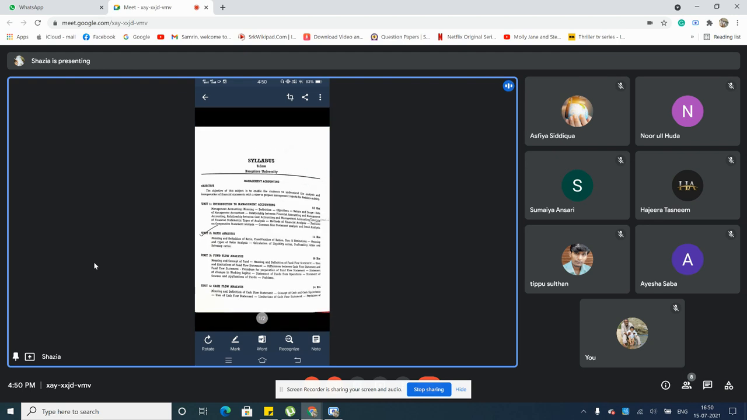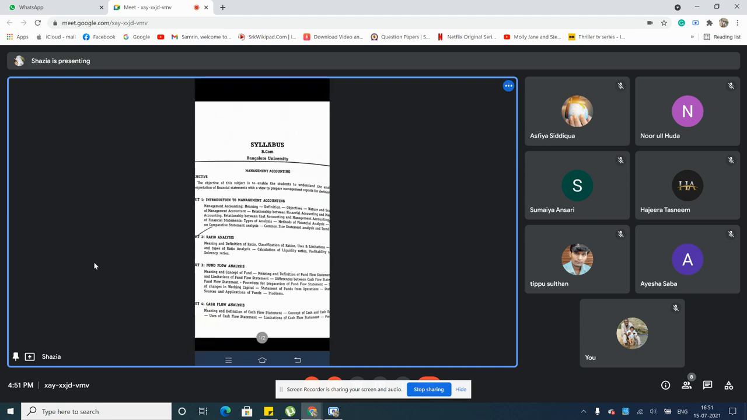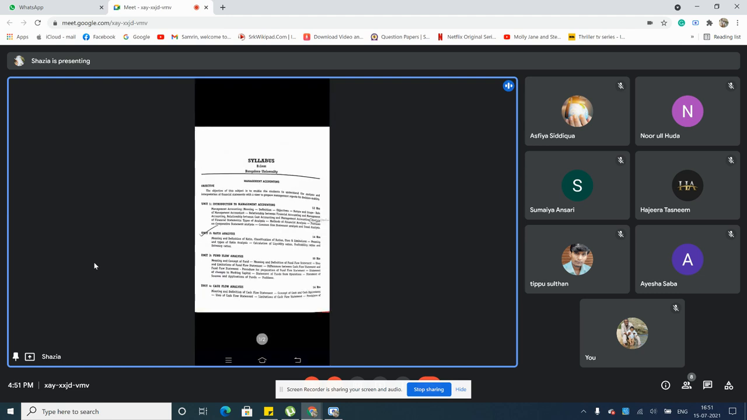Then the next is cash flow. Now cash flow means whatever you have invested, after investment how your cash has been flowing, where it is going, how you are making use of your cash, where you're investing again and again, and from where you're getting the cash back, and all those entries you'll be recording here.